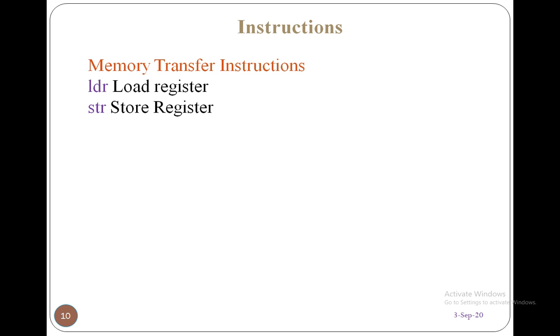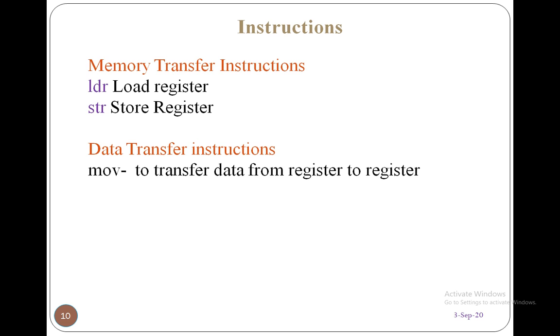So that's why LDR and STR are the two important operations while writing programs for ARM. And next, coming to the data transfer instructions, MOV. MOV is a data transfer instruction to transfer data from register to register. See, the registers are available inside your processor, right? To transfer data from register to register, we use the MOV statement.